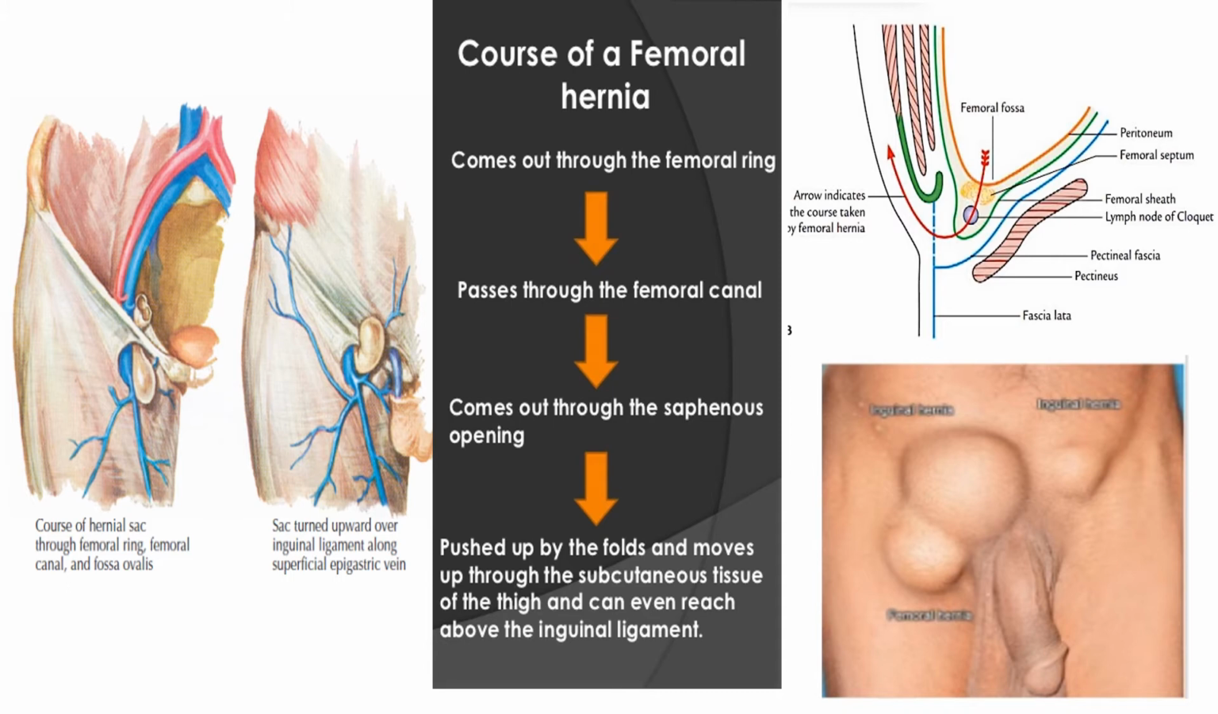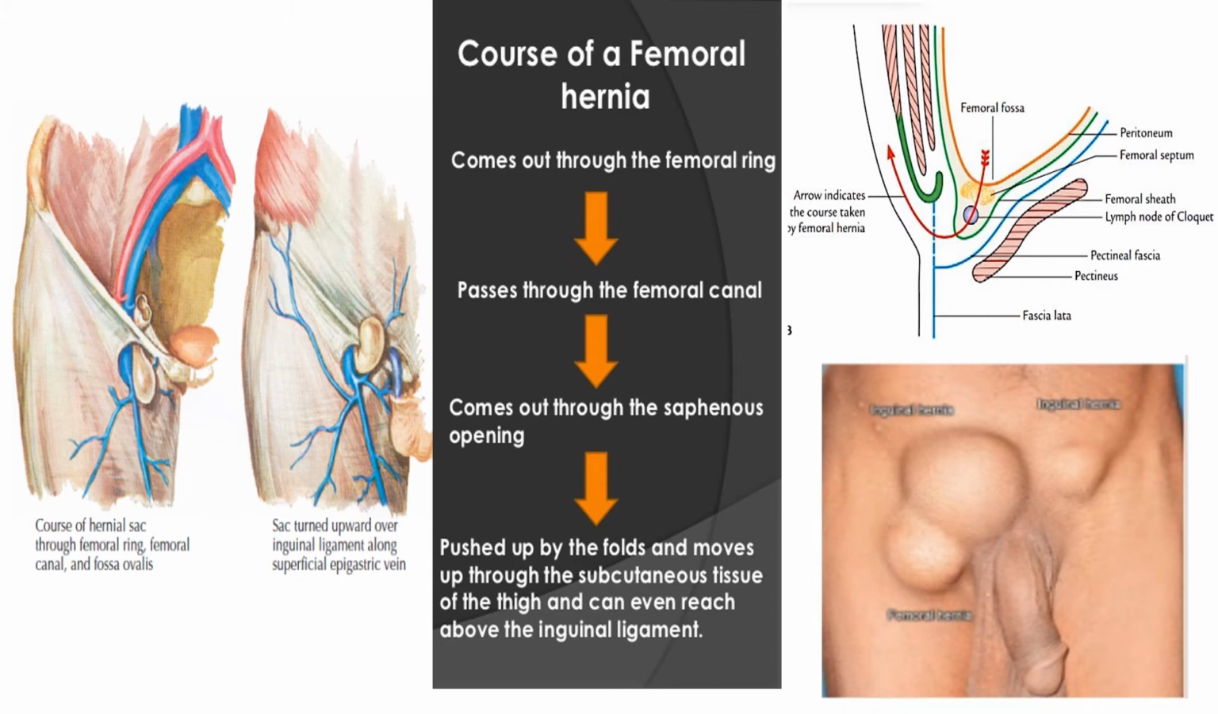The course of a femoral hernia is typical. It usually pushes down through the femoral ring, passes downward through the femoral canal, then passes forward through the saphenous opening, and then finally is pushed up by the folds and moves up through the subcutaneous tissue of the thigh and can sometimes even reach above the inguinal ligament.